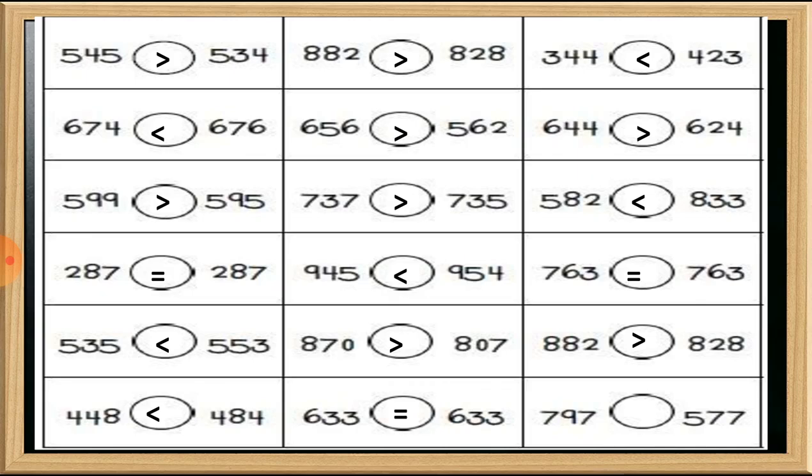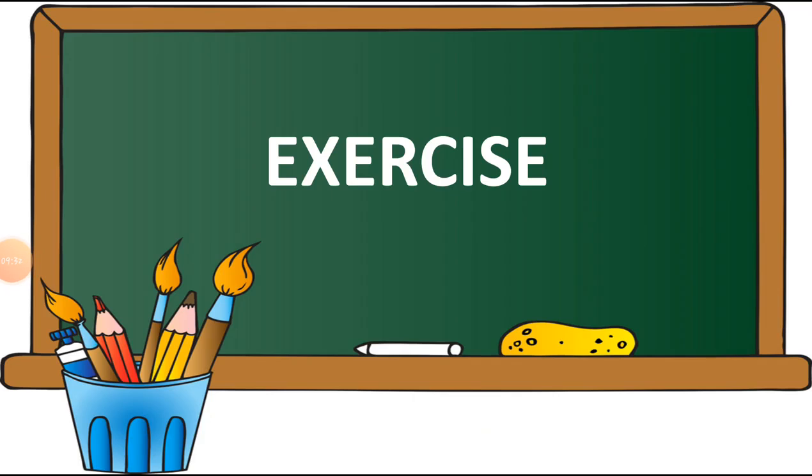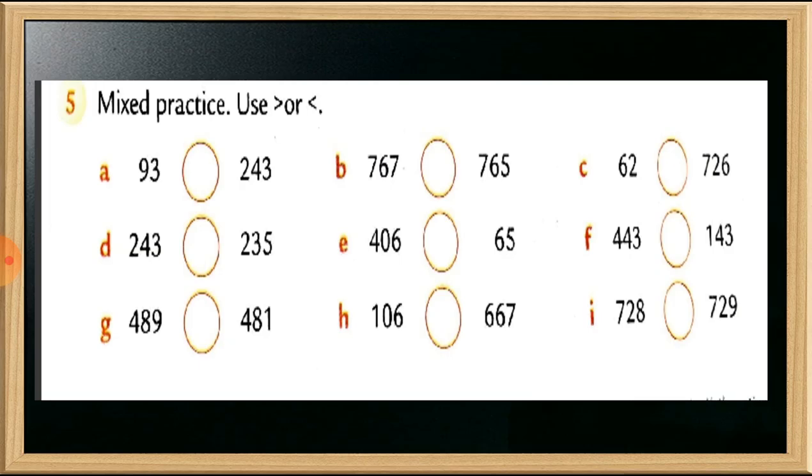Last example, students, 797 and 577. So 797 is a bigger number here. So we have to put this sign here. Now the next one is an exercise. Let's see the exercise. I showed you exercise 5 in the previous lecture, but today we just do a revision of question number 5, which is the mixed practice. Let's solve this practice and then we will move to today's topic. So let's see the exercise.